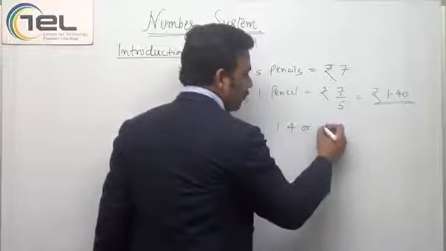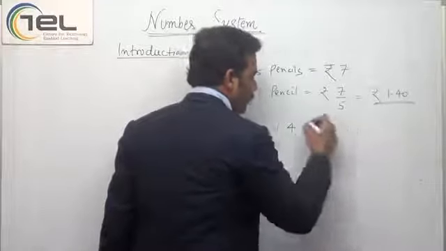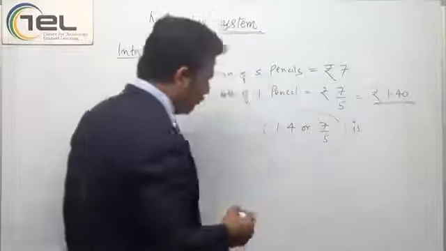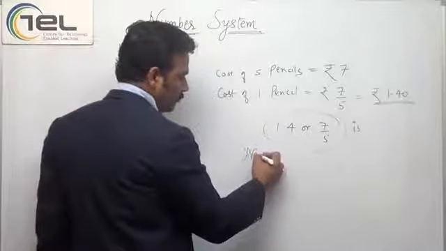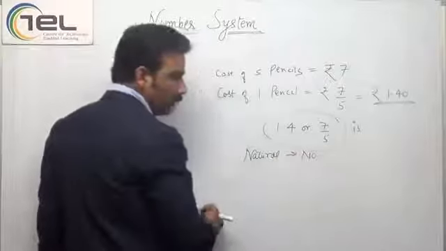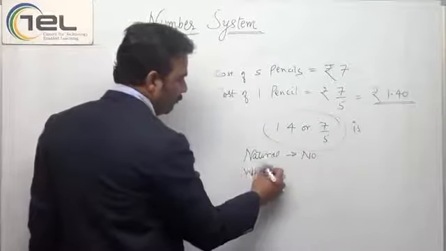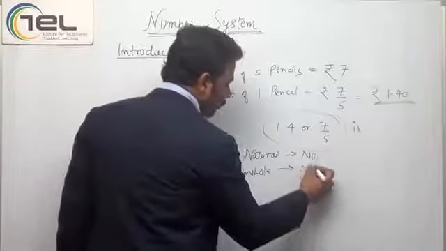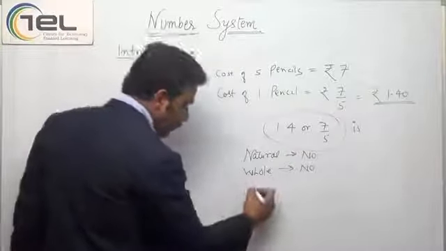Now, what is this 1.4, or 7 by 5? Is it a natural number? No. Is it a whole number? No. Is it an integer?